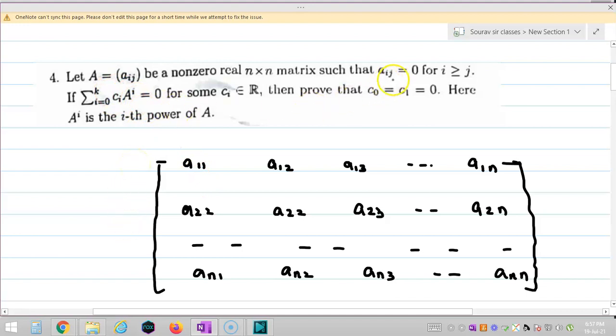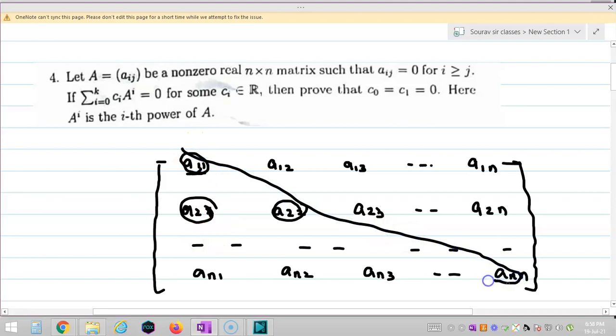It is saying that whenever i is greater than or equal to j, the entry is zero. So all the terms below the principal diagonal, including the elements of the diagonal, are 0.